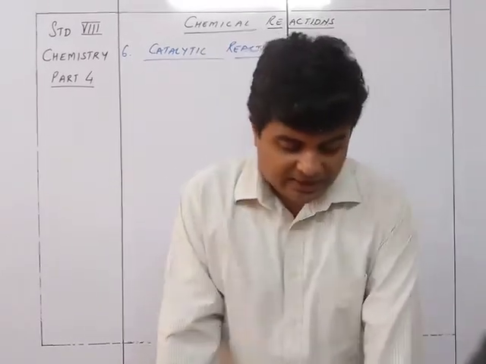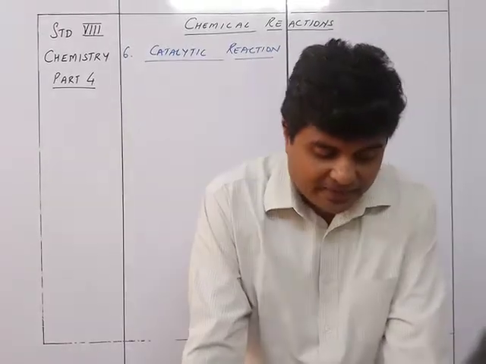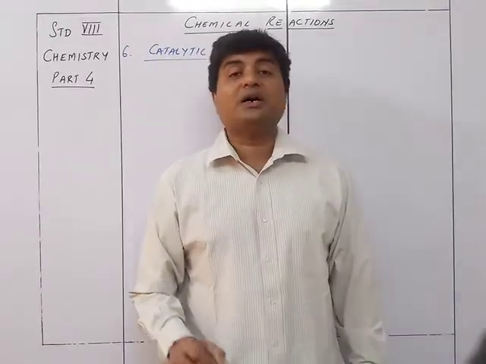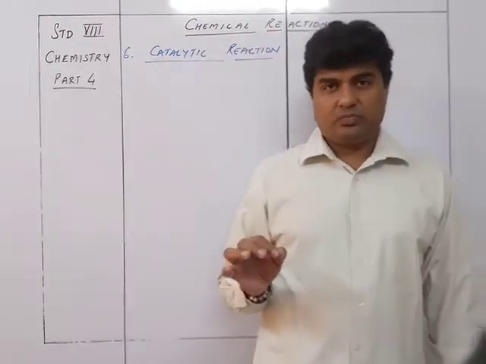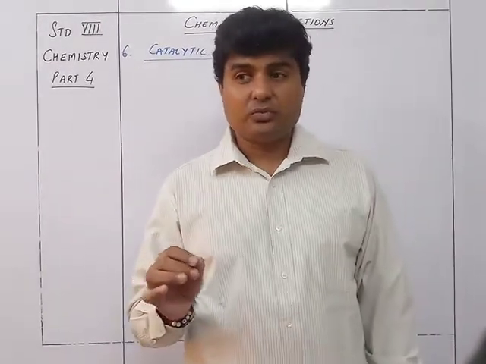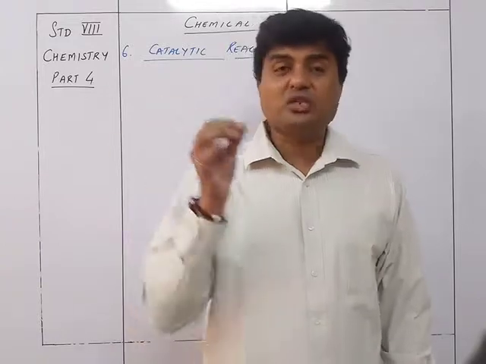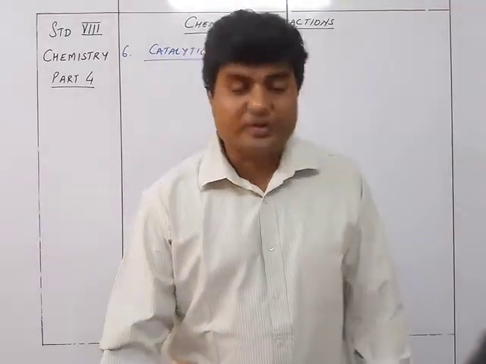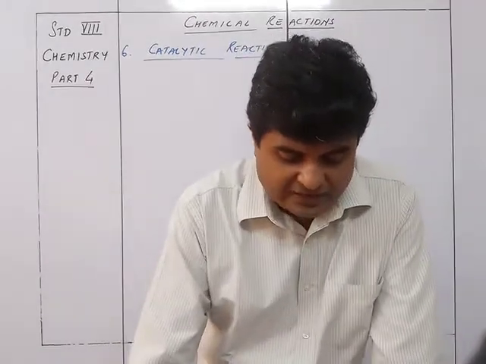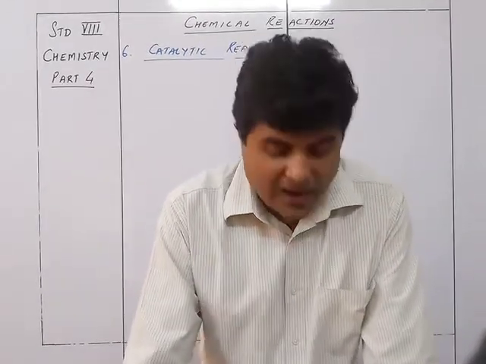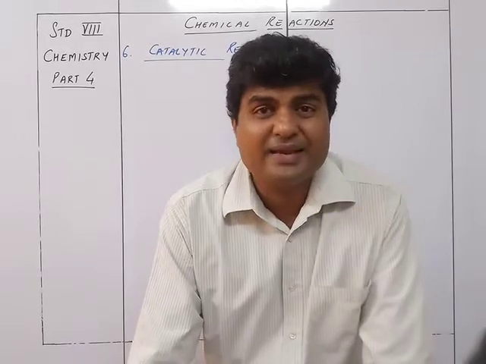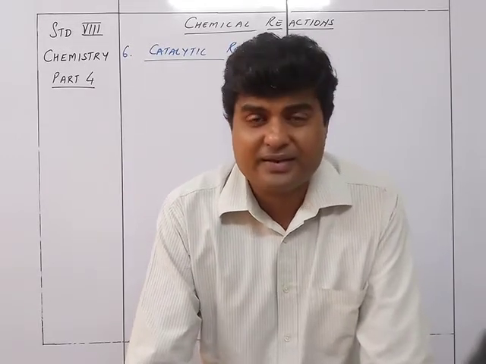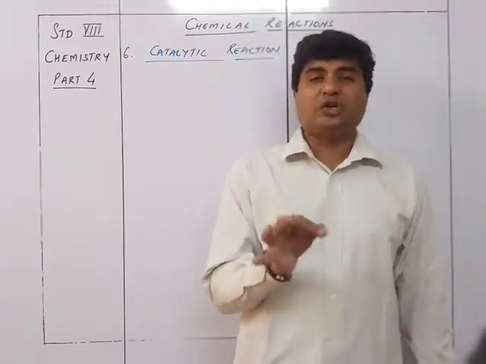Okay, so what is a catalyst? It is a chemical reaction in which a catalyst is used to alter the rate of reaction, to make the reaction faster or to make the reaction slower. So a catalyst is a compound which alters the rate of reaction but does not take part in it. The main thing is that the catalyst is not going to take part in the reaction. It is just going to remain present over there.